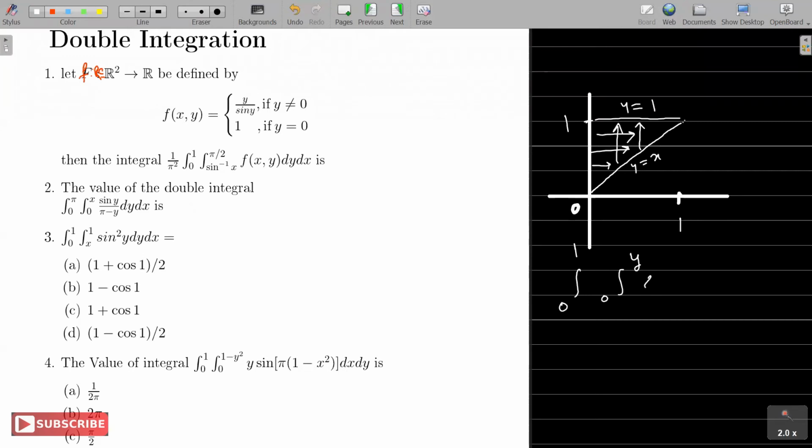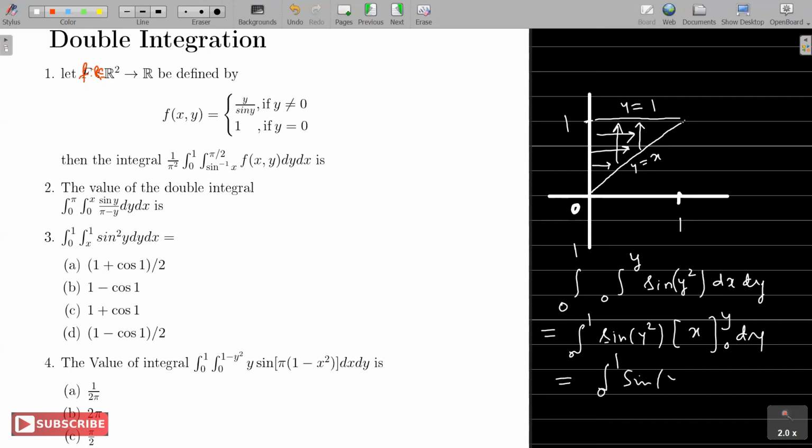The function is sine y square, not sine square y, sine y square dx dy. So our first integral will be in x, with limits 0 to y, which will give me the integral from 0 to 1 of sine y square times y dy.